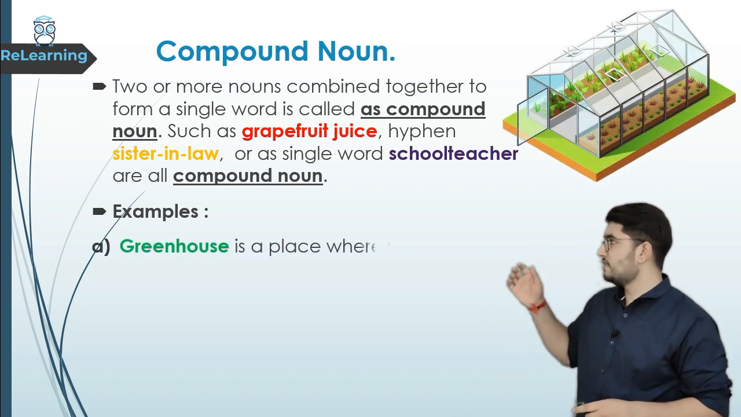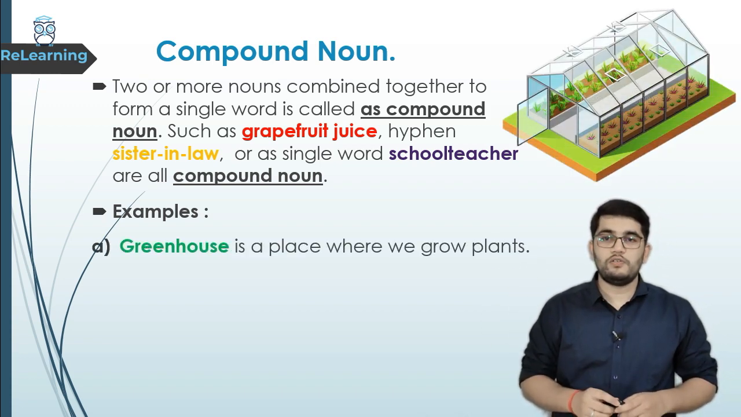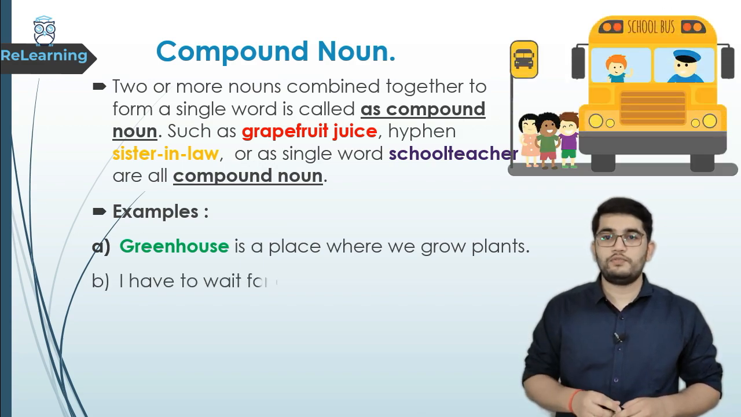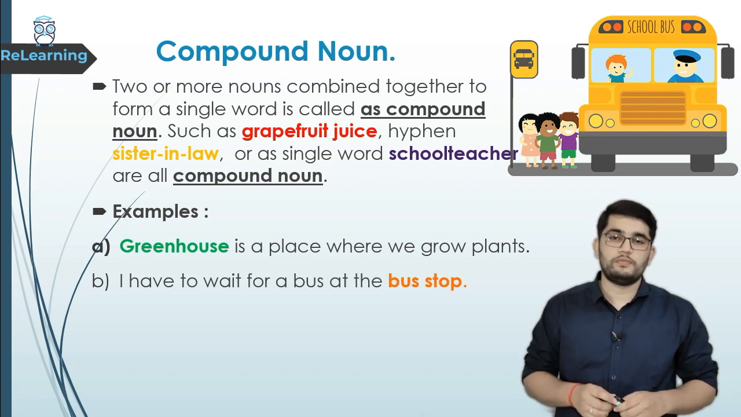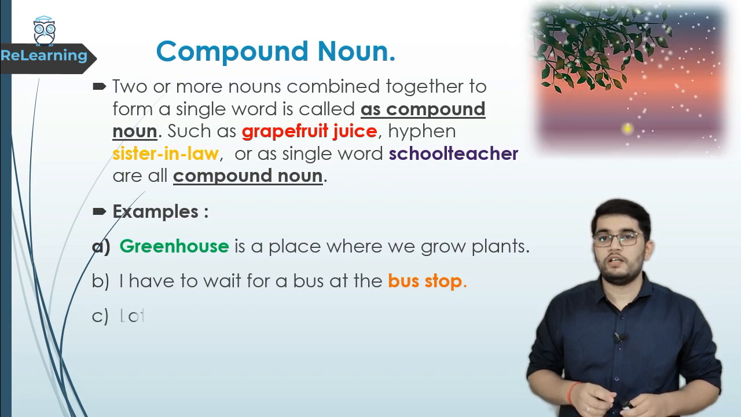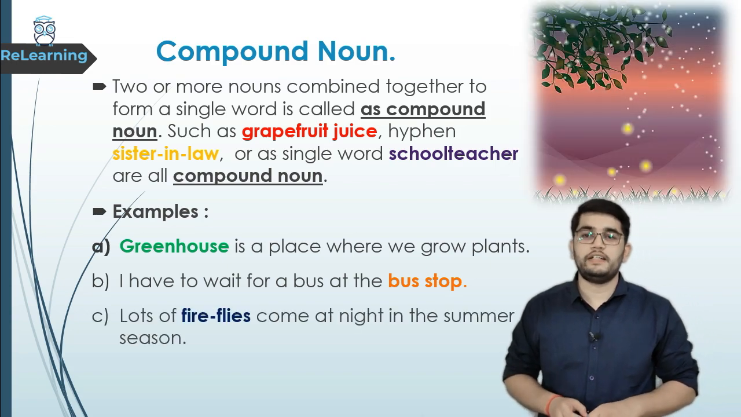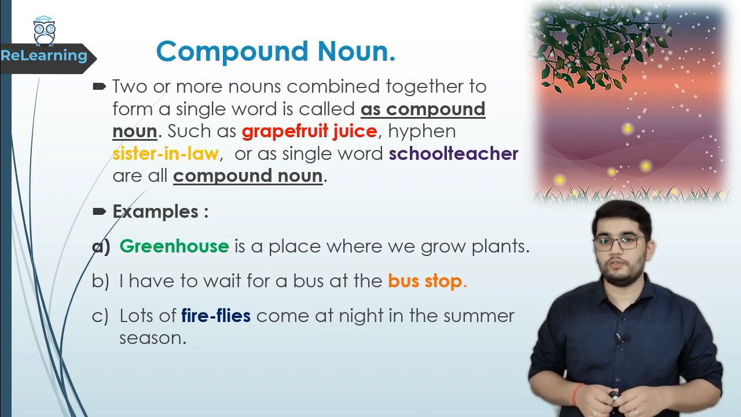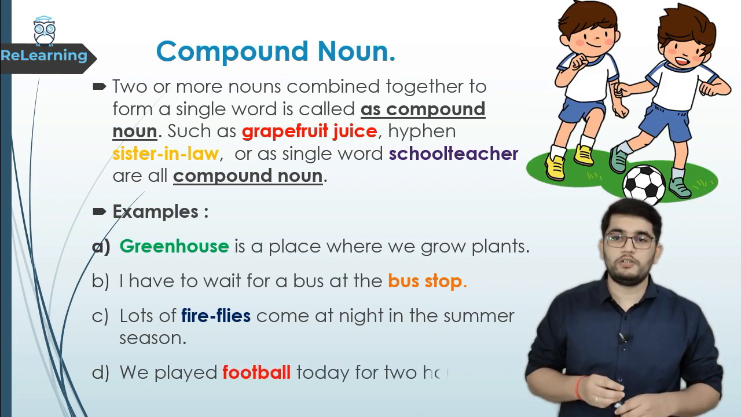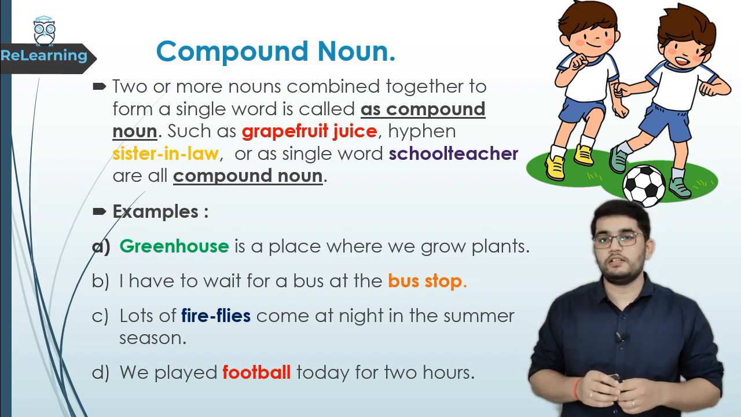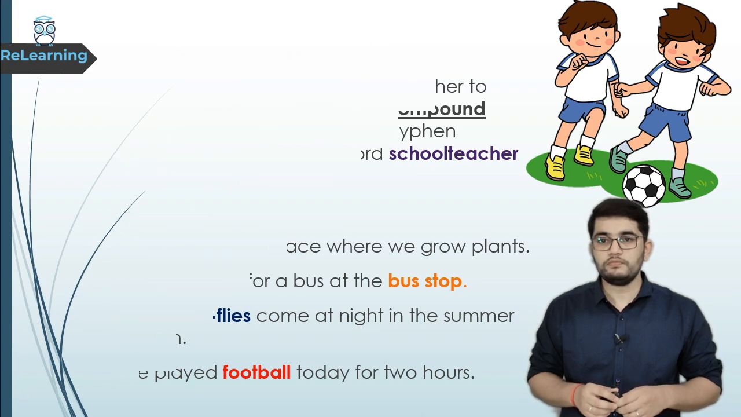Let's see the examples in sentences. Greenhouse is a place where we grow plants. Here greenhouse is a compound noun. I have to wait for a bus at the bus stop. Here the word bus stop is a compound noun. Lot of fireflies come at night in summer season. Here fireflies is a compound noun. We played football today for 2 hours. Here in this sentence, football is a compound noun.